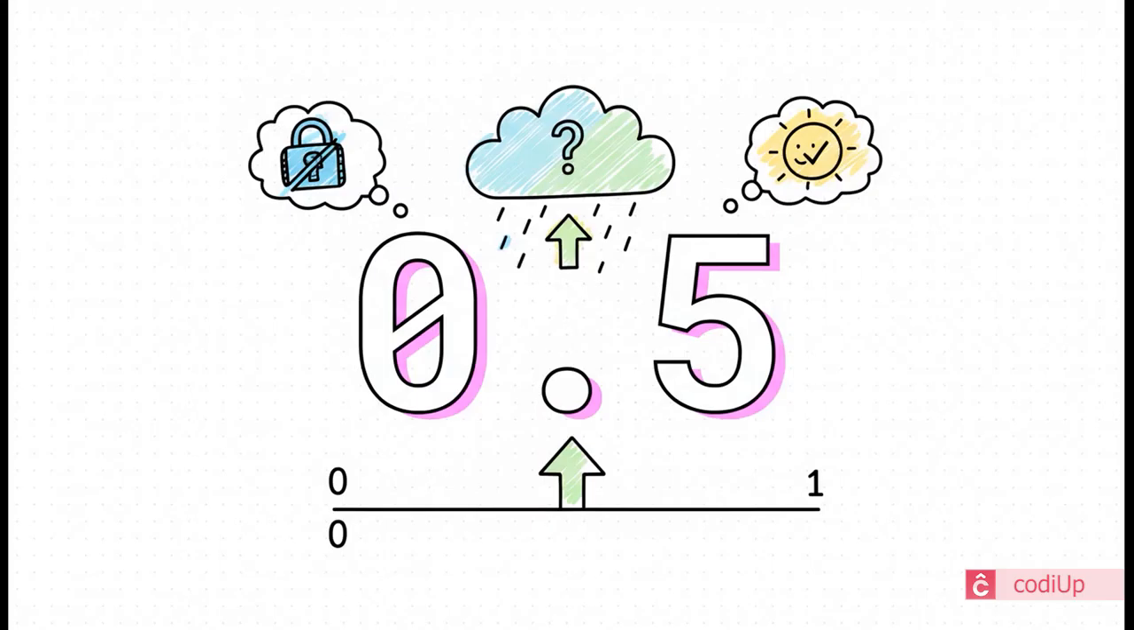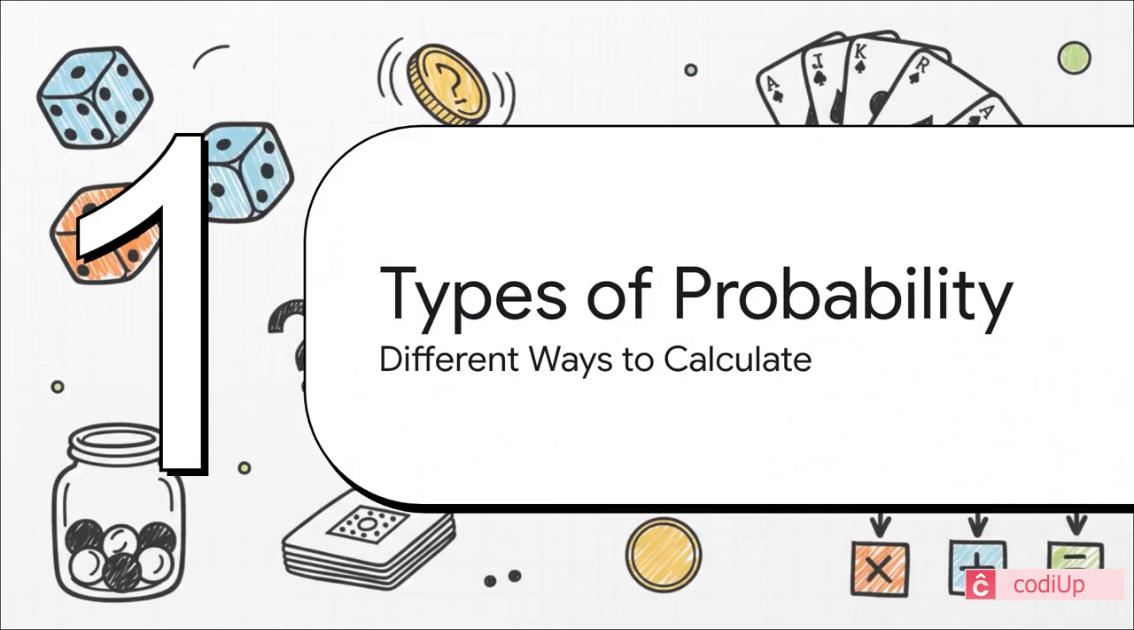And we measure it on this really straightforward scale from 0 to 1. 0 means an event is impossible. Like, no way, it's not happening. 1 means an event is a total certainty. Yep, it's definitely going to happen. So if that forecast says a 50% chance of rain, on our scale, that's a probability of 0.5, right smack in the middle.